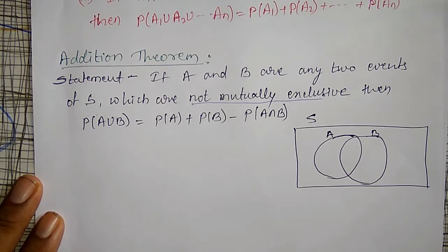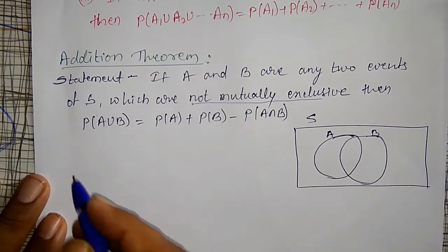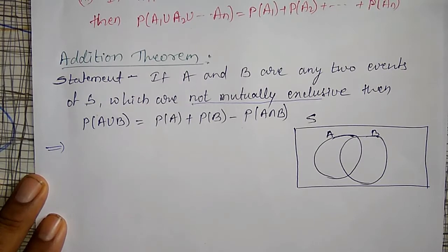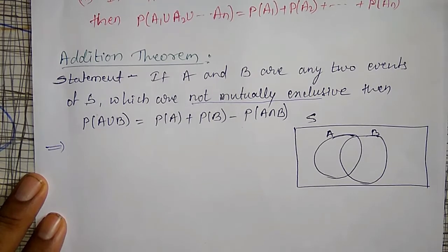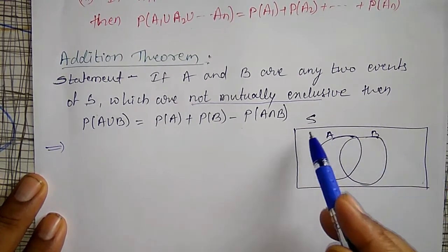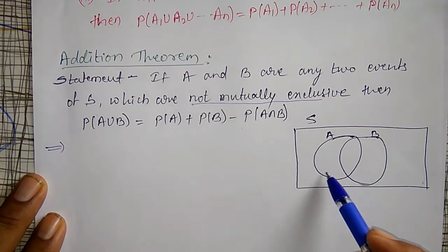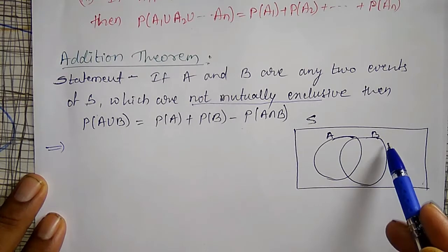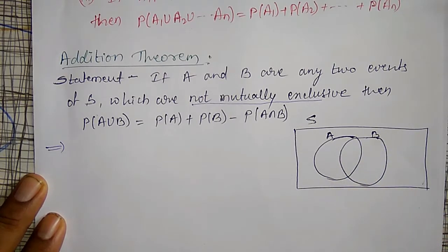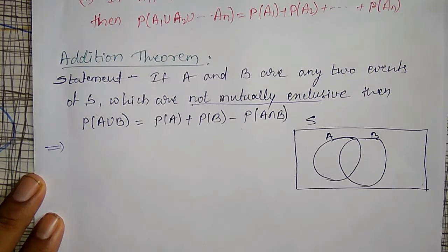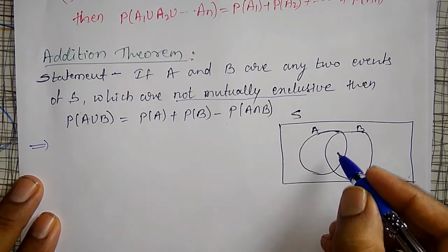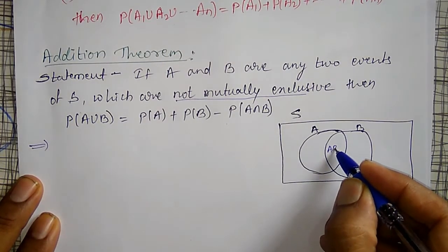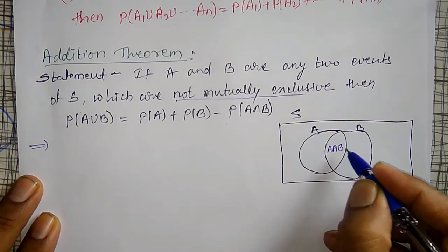And here let me explain a little bit about the Venn diagram of this. According to the Venn diagram, this is the sample space S. The rectangle shows the sample space S, and one circle will represent event A, and the other circle B represents event B. Next, A intersection B is nothing but the common elements in A and B. This overlapping part is A intersection B.